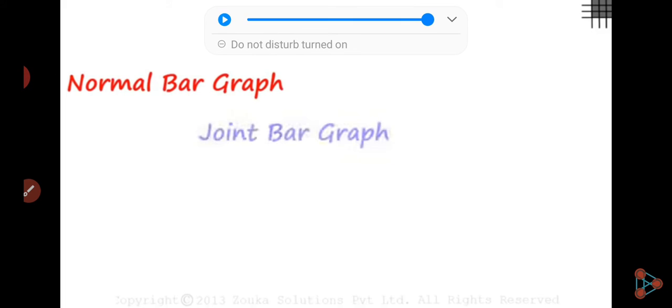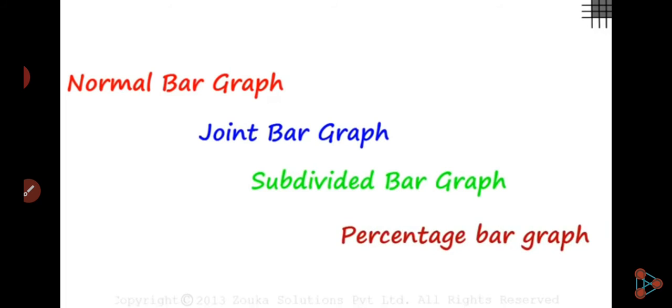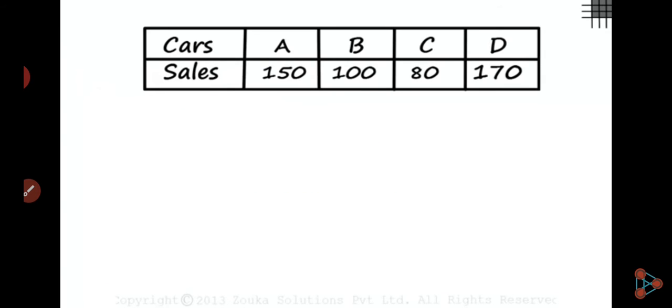We are now very comfortable making bar graphs to represent data. We have looked at normal bar graphs, joint bar graphs, subdivided bar graphs, and percentage bar graphs. But bar graphs are not the only way to present the data. Look at this example in which we can see different types of cars and their sales in a particular month. In that month, 150 type A cars were sold, 100 type B cars, 80 type C cars, and 170 type D cars were sold.